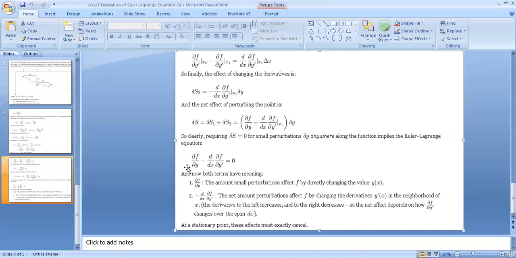This is also a transformed form of Newton's second law of motion. That's all.